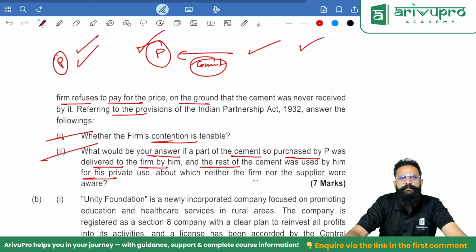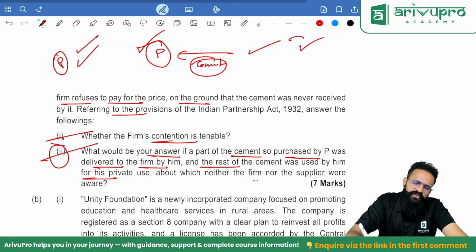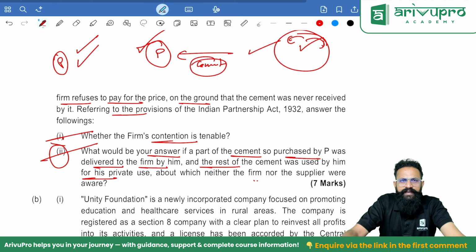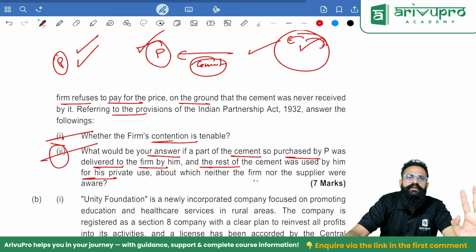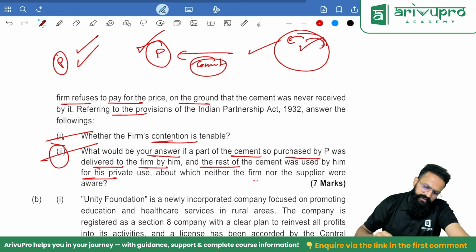Mutual agency. Agreed? Yes. Sir, what if half was given to the firm and half he used it? Even otherwise, you are liable for the full thing only. If that particular cement was purchased in the name of the firm, in the ordinary course of business, the firm will be liable. Any misappropriation will not stop the liability of the firm. Firm will be liable. Later on, can I file a case on P? Yes, sir. Amongst you guys, you can file a case. But you cannot exclude your liability from the third party.